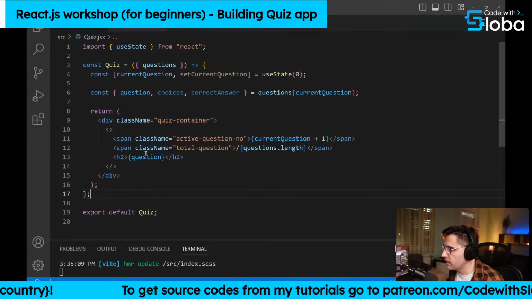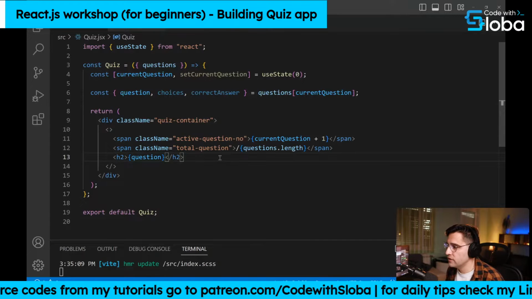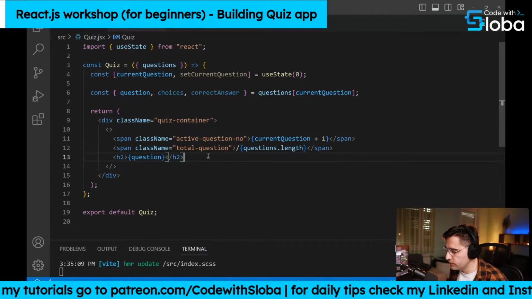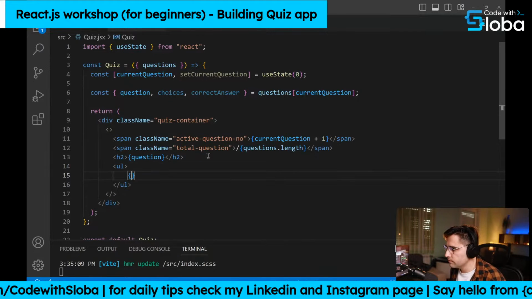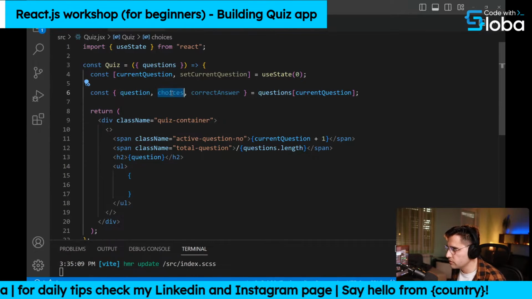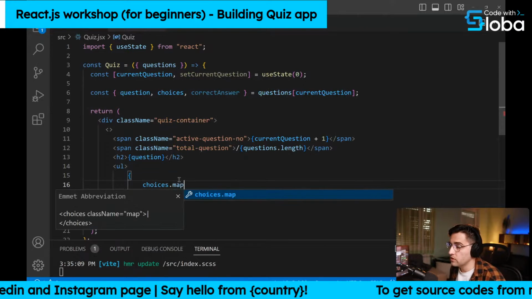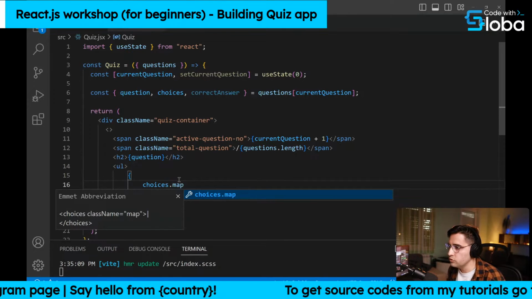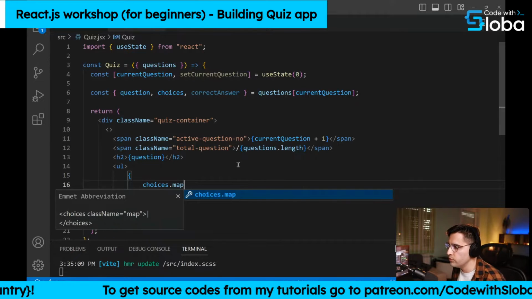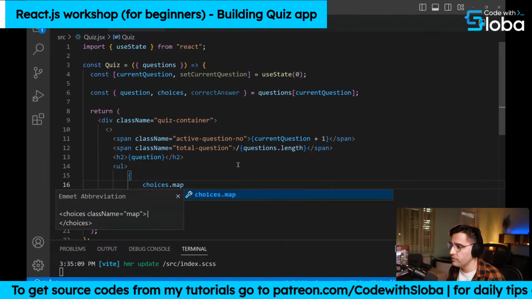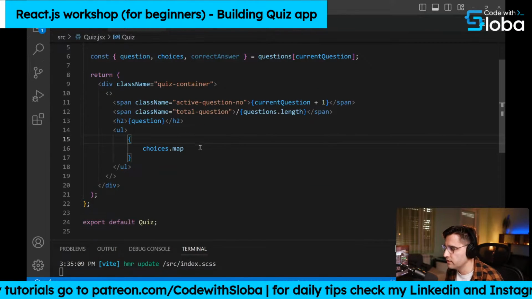Below our question, we want to render the answers, so actually the choices which you can make. In order to do that, we need to create an unordered list. And now we need to loop over the choices that we have. How we do that in React is we just call the array, and then we execute. If you're familiar with JavaScript, we use the map function to iterate over the array and return a new array. And that's exactly what we're doing here. Instead of a new array, we're just going to return new elements. So this is what we're doing in React.